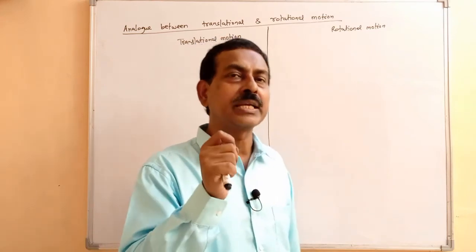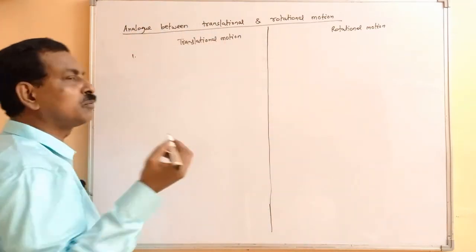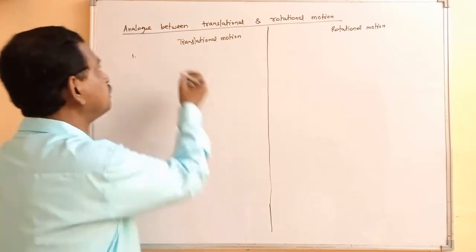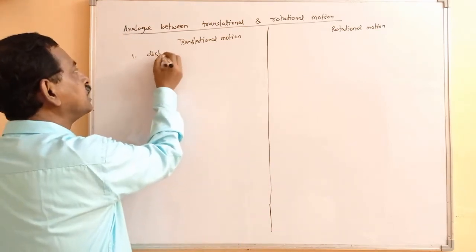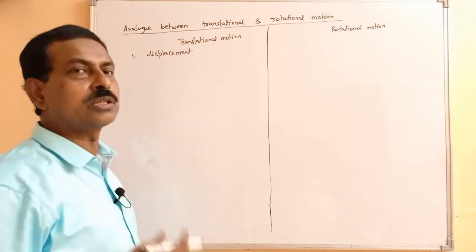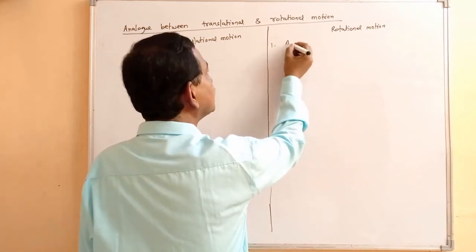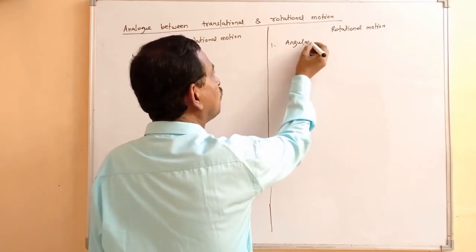Let's see how we are getting that. Suppose we take in translational motion the term displacement, or the linear displacement. The similar term in rotational motion is the angular displacement.